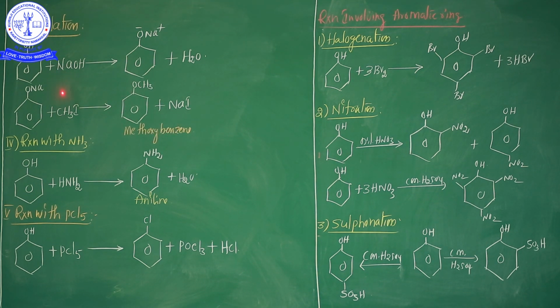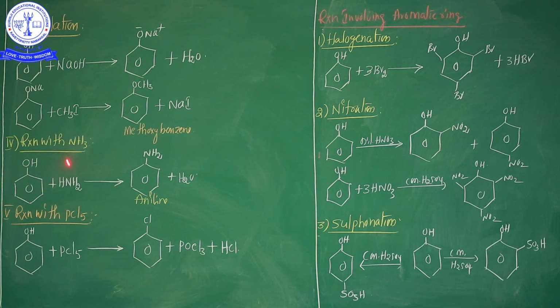See here, first of all, phenol reacted with sodium hydroxide. Now sodium phenoxide is formed. This sodium phenoxide again treated with methyl iodide. Finally, methoxybenzene is formed, and the byproduct is sodium iodide. Okay? So after that, the fourth reaction, reactions with ammonia.